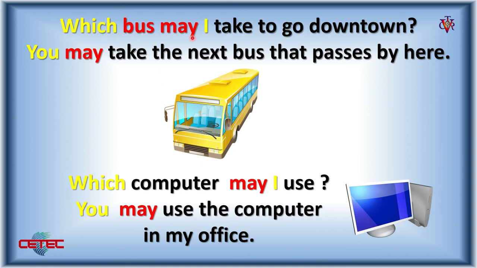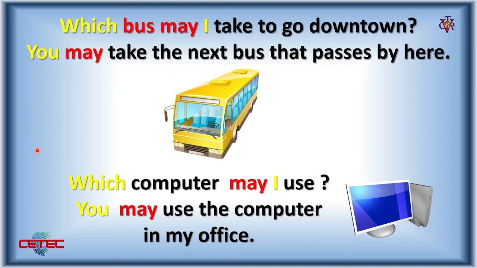Which bus may I take to go downtown? You may take the next bus that passes by here. Here, the person asks which bus. That means he wants to know the information. And the verb take. And here in the answer is you may take. Here, subject, may, the verb take, and the information about which, the next bus that passes by here.